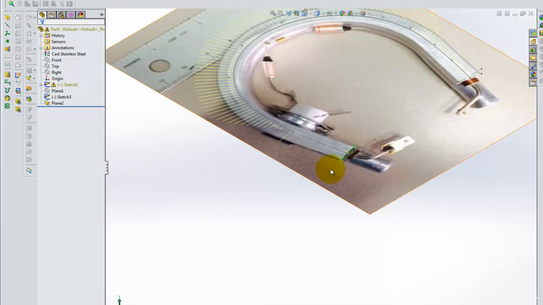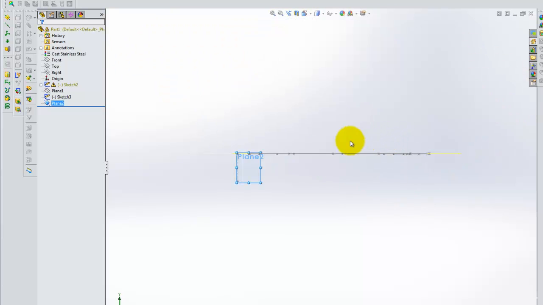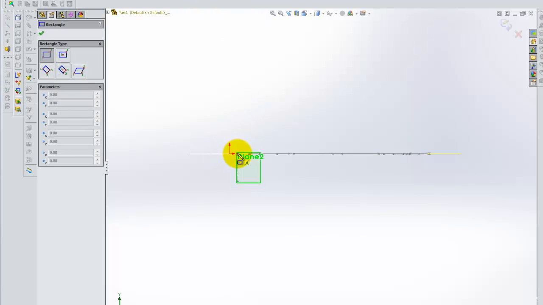What I want to do is go in and draw the profile of this heating element so that I can sweep, use a swept boss to capture that geometry. So I'll go to the right plane. I want to be normal to that plane, and I'm going to add a corner rectangle, and that cross section was square, so it was 0.44 by 0.44.